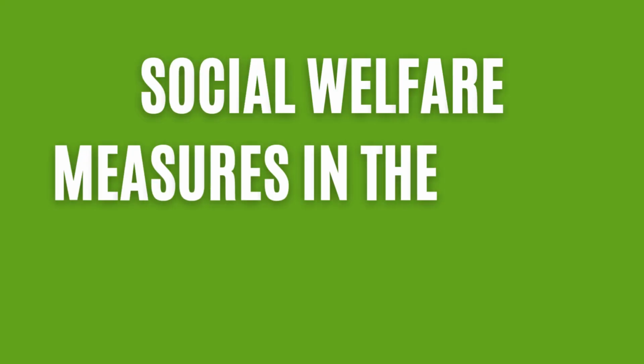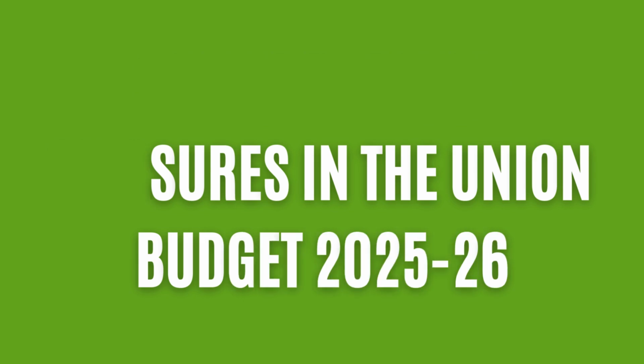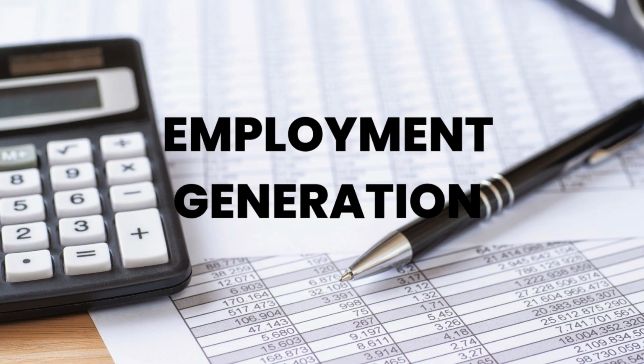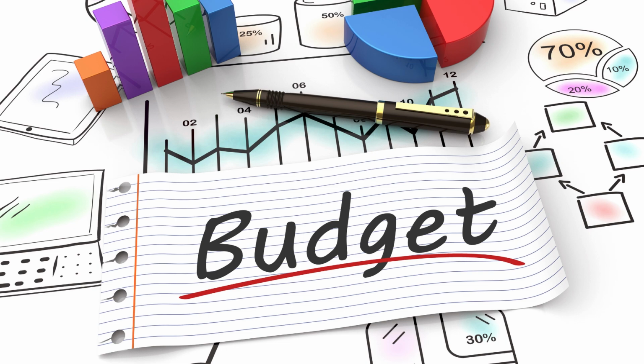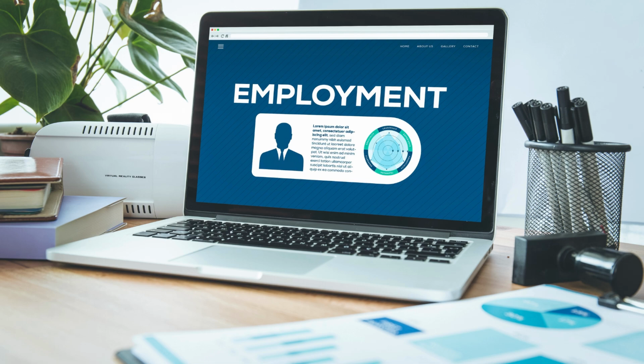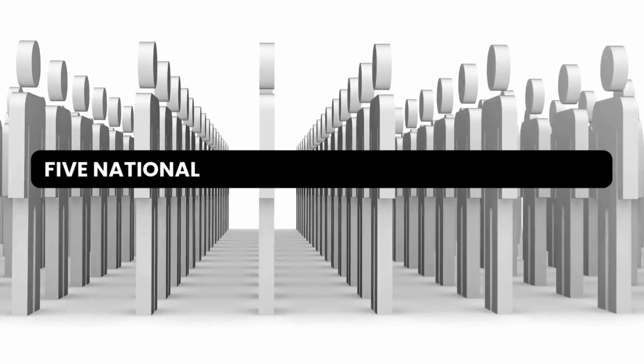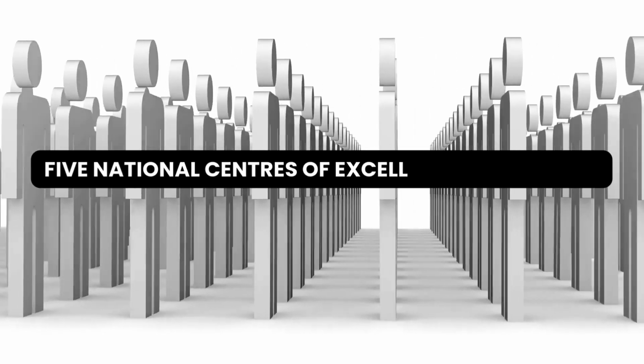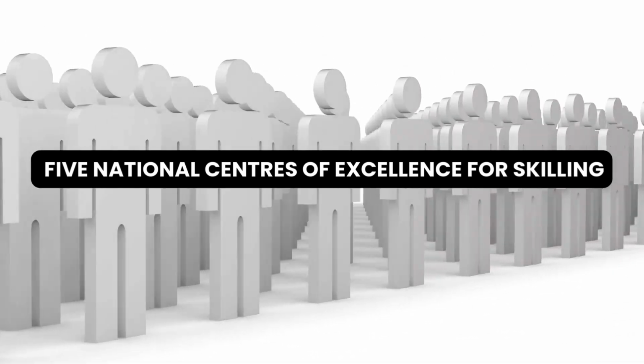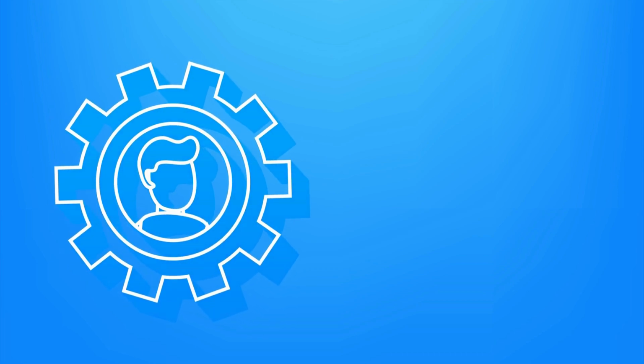Social welfare measures in the Union Budget 2025-26. Employment generation. The Union Budget 2025-26 emphasizes significant initiatives aimed at boosting employment opportunities across various sectors. A key highlight is the establishment of 5 National Centers of Excellence for Skilling, which will focus on enhancing vocational training and aligning skills with industry needs.